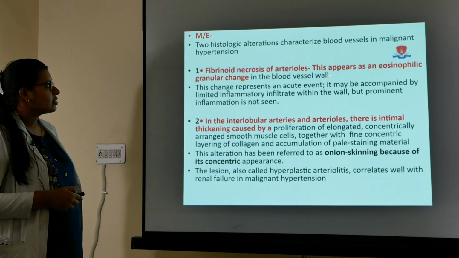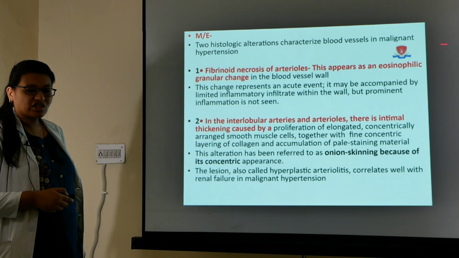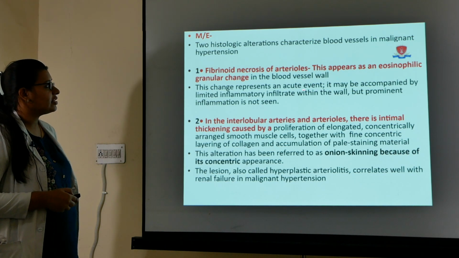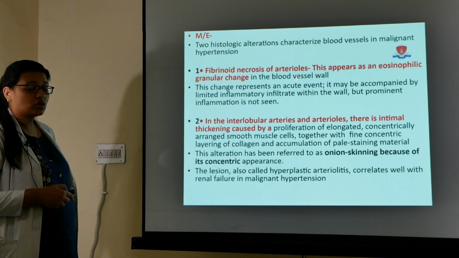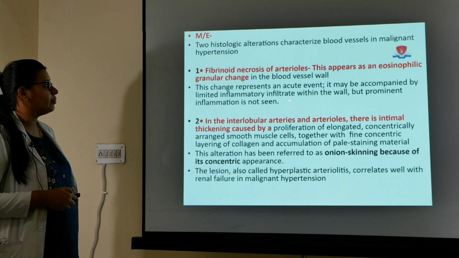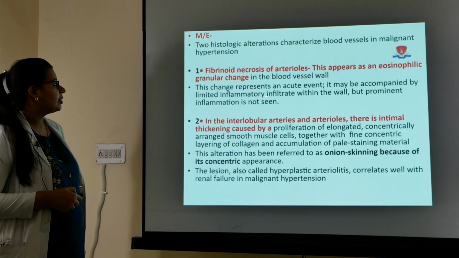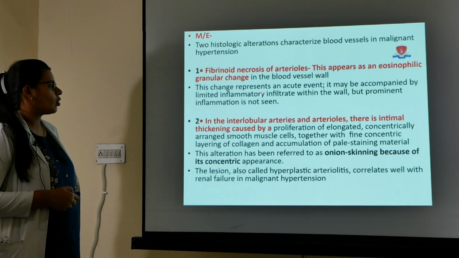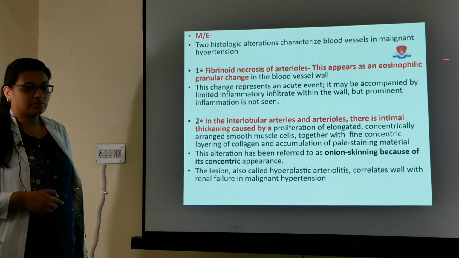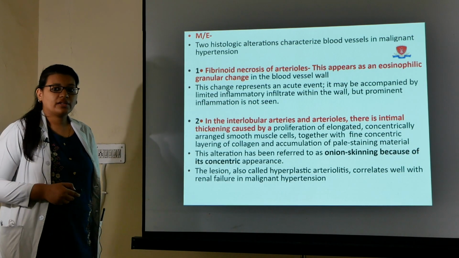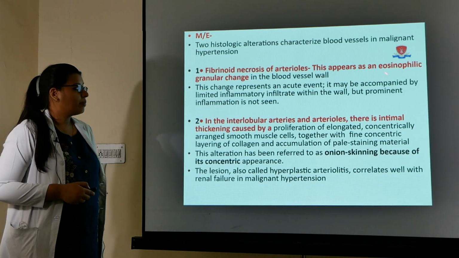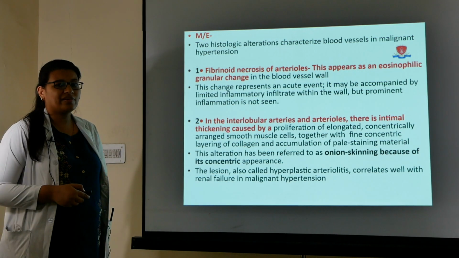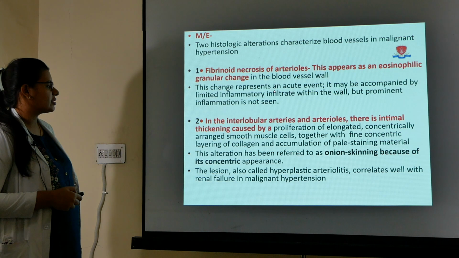It appears as an eosinophilic and granular change in the blood vessel wall, and this represents an acute event. Fibrinoid necrosis is an acute event. This is very important, and it may be accompanied by a limited inflammatory infiltrate within the wall, but prominent inflammation is never seen. So the important thing here is that it is an acute event, but prominent inflammation is not seen. You can see a mild inflammatory infiltrate, which is normal in this case.